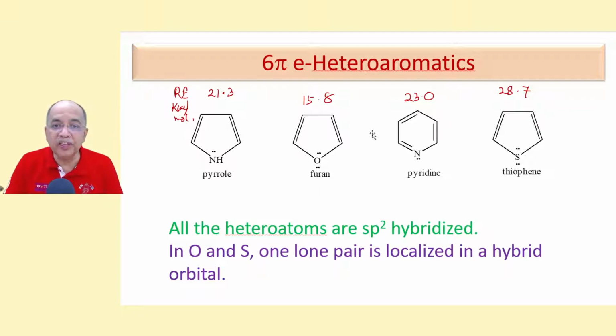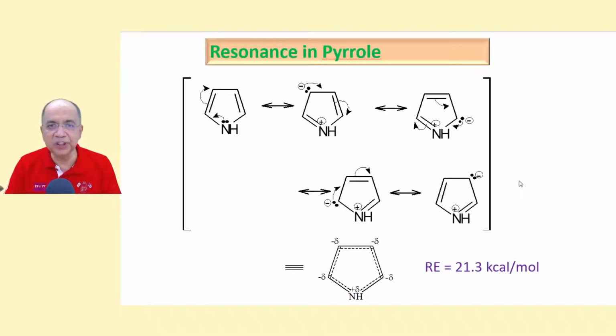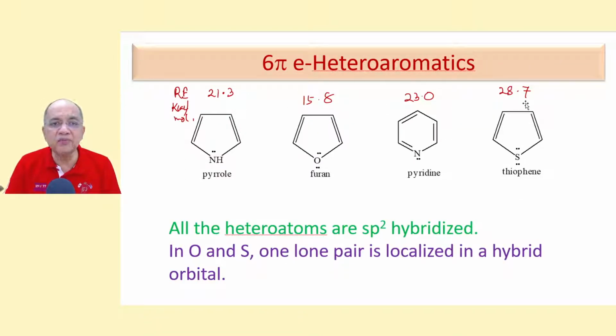So also in pyridine, this lone pair is localized, present in a hybrid orbital. These 6 pi electrons enter into conjugation; this lone pair is not counted. Similarly, like furan, in thiophene one lone pair is conjugating and the other one is localized. None of them exceeds benzene, at 36 kilocalories, and the best among them is thiophene.